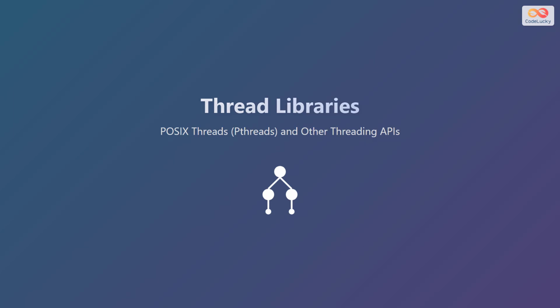In this video, we will explore thread libraries, focusing on the POSIX threads, often called Pthreads, and other threading application programming interfaces or APIs. These libraries are essential for developing concurrent applications that can take full advantage of modern multi-core processors.